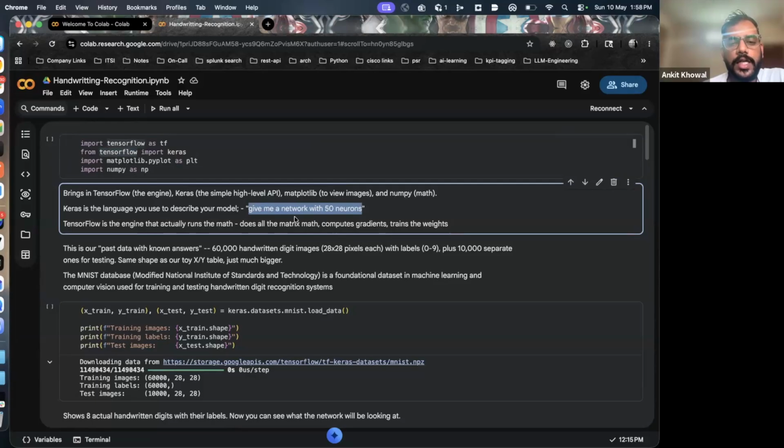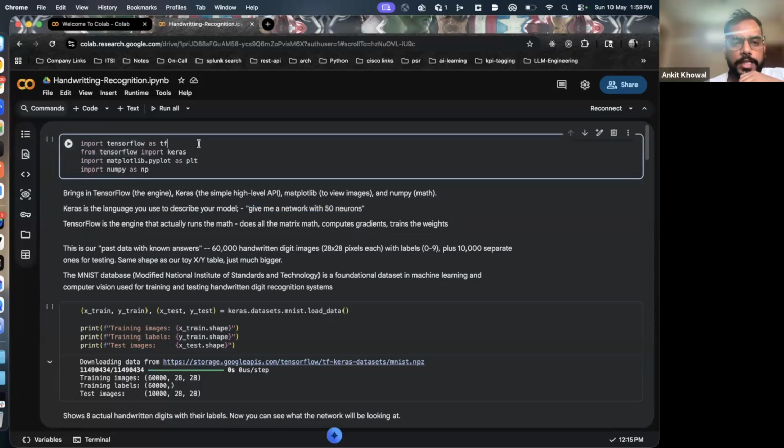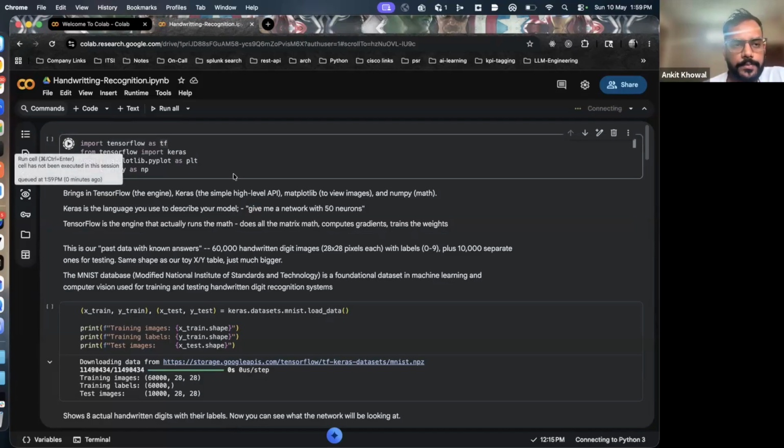TensorFlow will take care of doing all this math for us, and Keras will take care of creating the neural network. Think of it like this: we learned about the concept, but we don't have to write everything using for loops to code the whole thing, because it's a very complex problem to solve. We have libraries present already which take care of this, so I'm just importing those libraries.